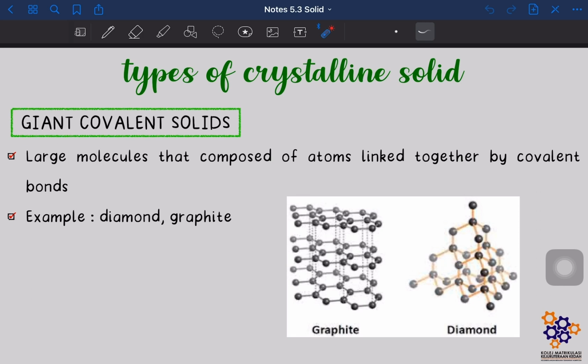So ingat ada 4 types of crystalline solid. Yang pertama adalah metallic solid from metallic bond. Okay, yang kedua adalah ionic solid from ionic bond. And then we have molecular covalent solid. Okay, from the van der Waals forces as well as hydrogen bonding. And last but not least is the giant covalent solid.